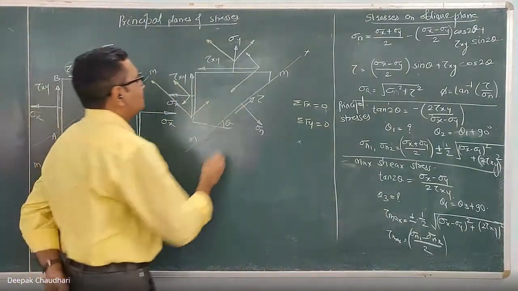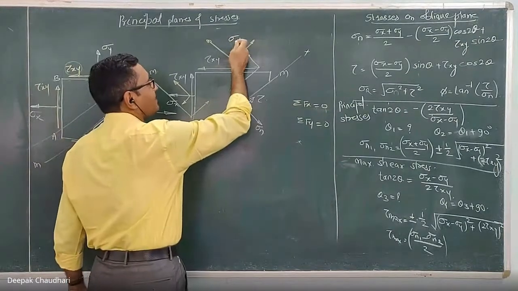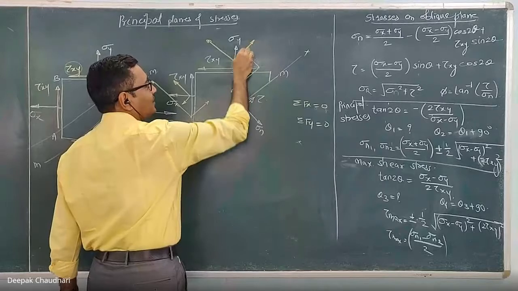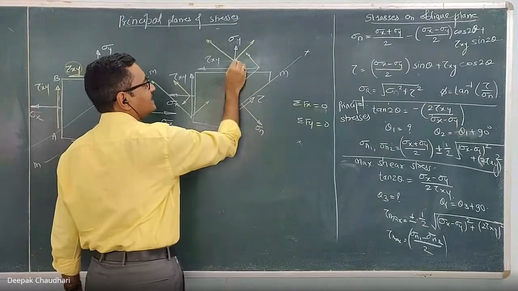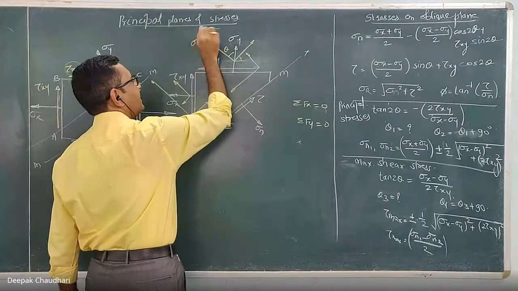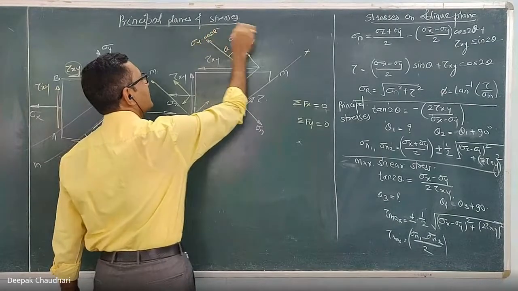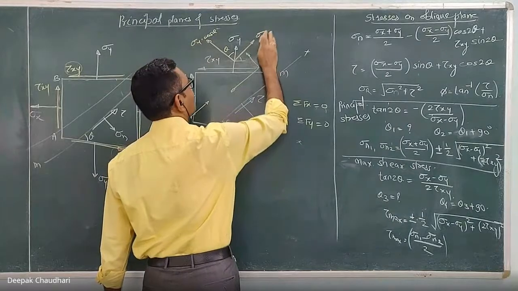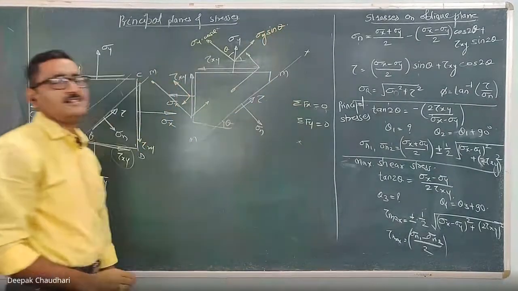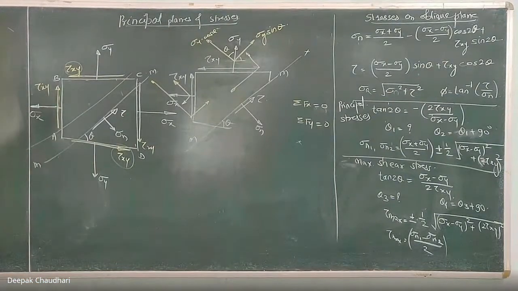Now suppose this is sigma y. This is the plane which is perpendicular, where this component is parallel to this. If this angle is theta, this will be theta. And this is sigma y into cos theta, and this is sigma y into sin theta. In this way, you have to resolve it in terms of sin and cos components.